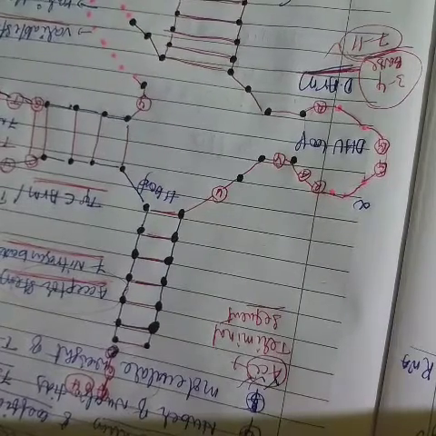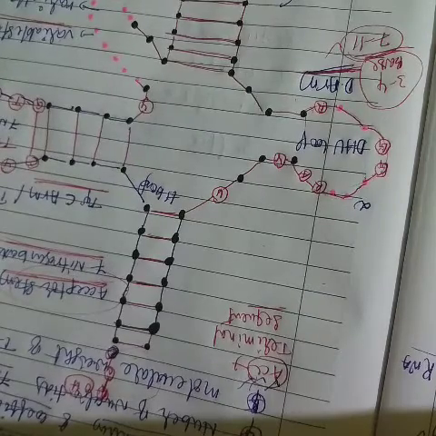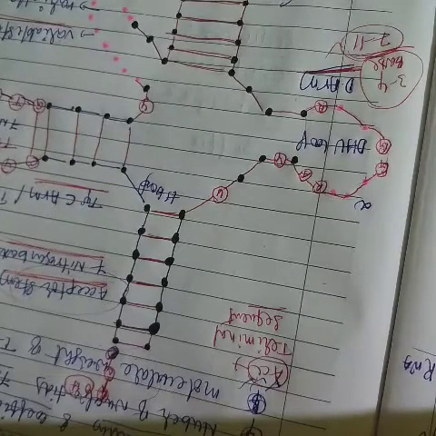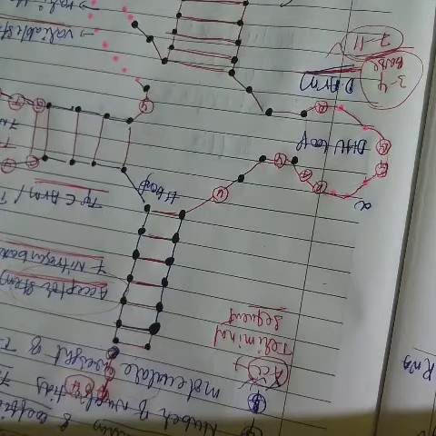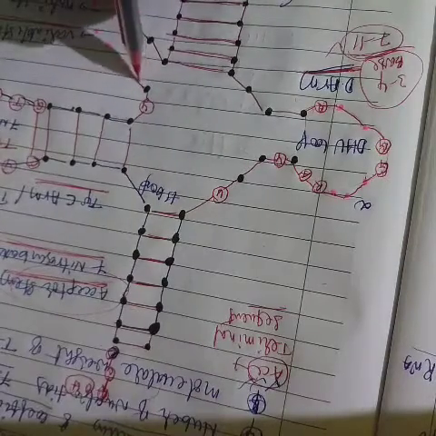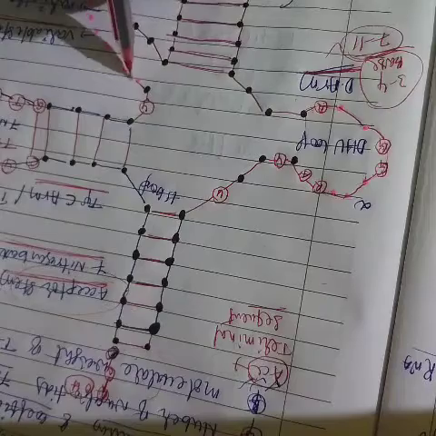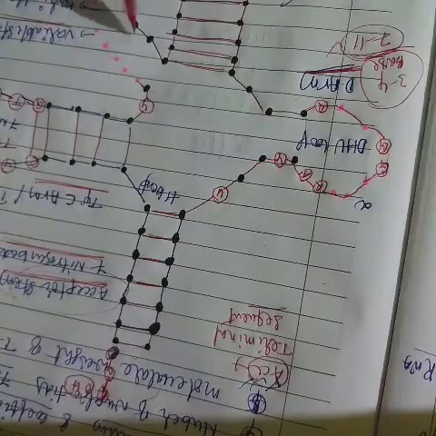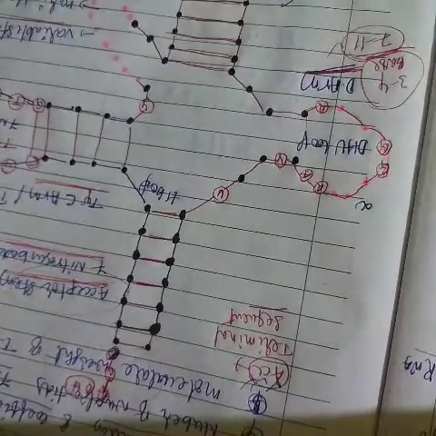And the next one is the variable arm or variable stem. The variable arm, or variable stem, is very variable. It may or may not be contained in this structure. This stem is not important, because sometimes the stem is present and sometimes it is absent, which makes it the variable stem.